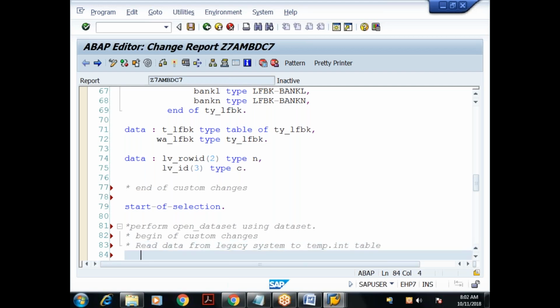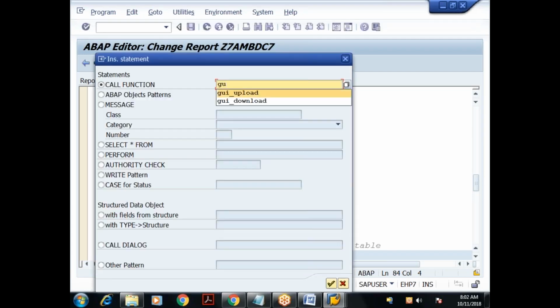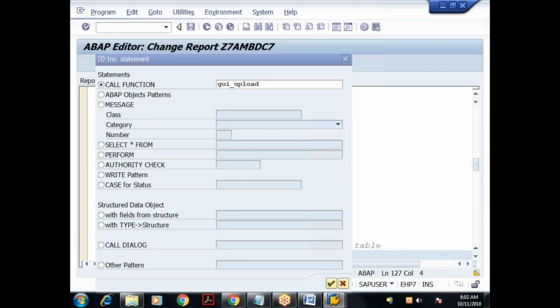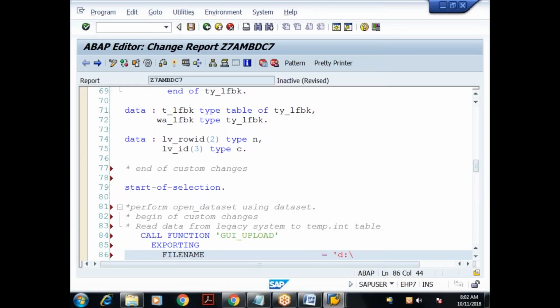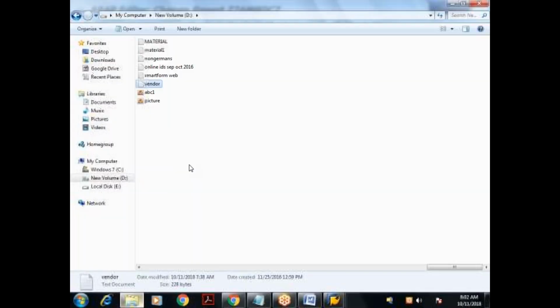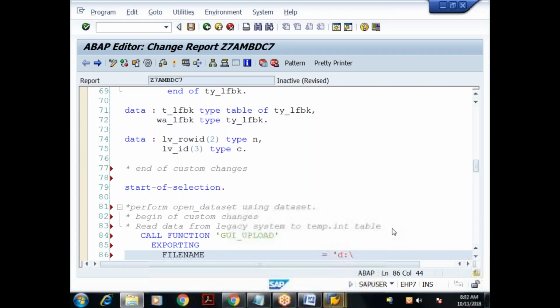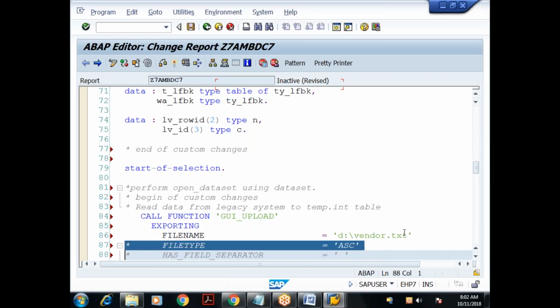So what is that file? Where is it available? Local system, not text file. So what is the function module value? GUI_UPLOAD. File name. What is the file name? D drive, vendor.txt. Done. Then these things are not required for me now.